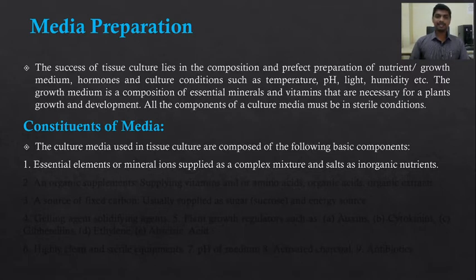All essential mineral elements like nitrogen, potassium, phosphorus, magnesium, calcium, ferrous, copper, cobalt, molybdenum, manganese are supplied in the nutrient medium as a complex mixture of salts. All these are collectively known as inorganic nutrients.